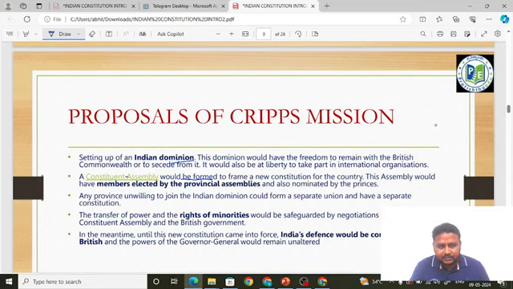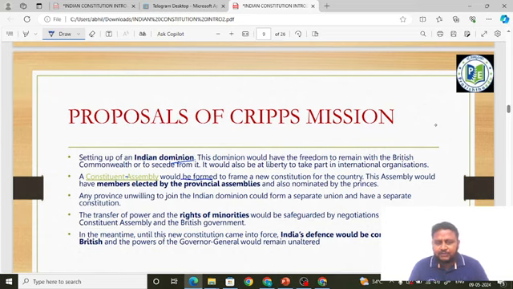This assembly would have members elected by the provincial assemblies and also nominated by the princes. It is saying there will be a Constituent Assembly to frame the constitution. How will the people be selected to the Constituent Assembly? I will explain in a later class how the British Empire was divided. We will learn that. One part is British provinces, another is British princely states.